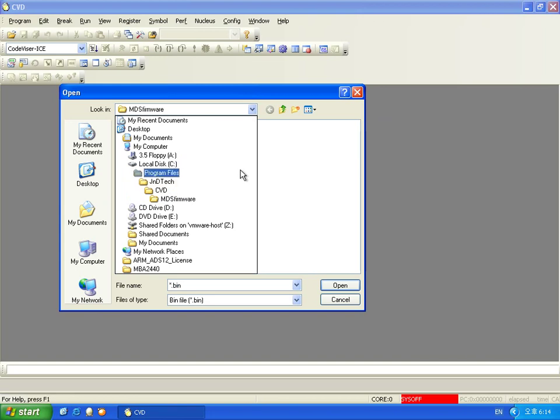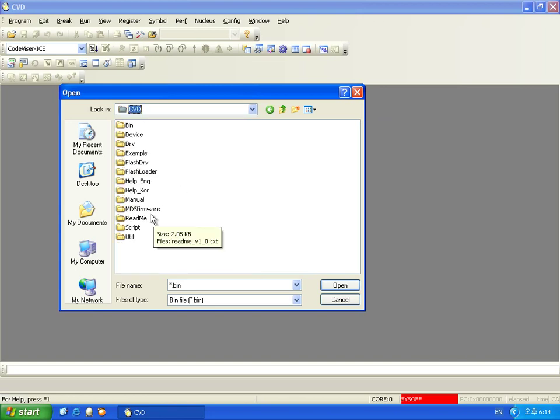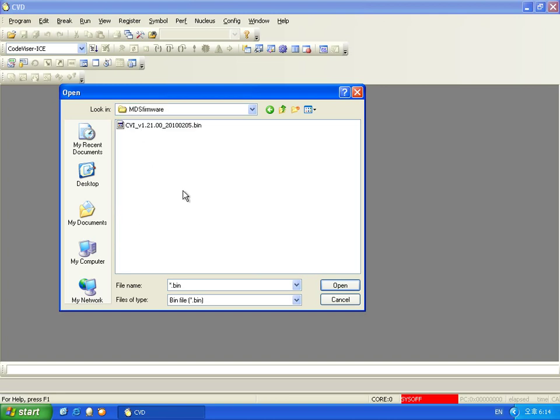There is a firmware folder in Program Files, J&D Tech, CBD. There is a folder named MDS firmware. There are some binaries, so please choose the latest date binary.